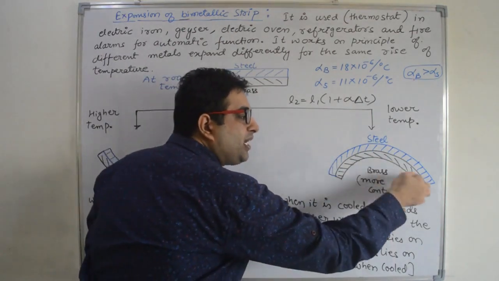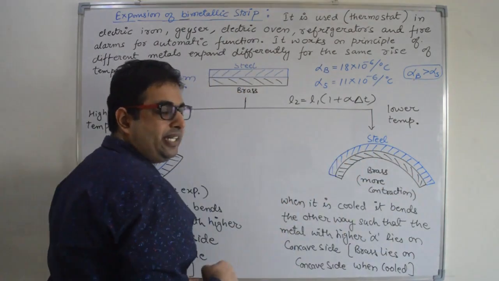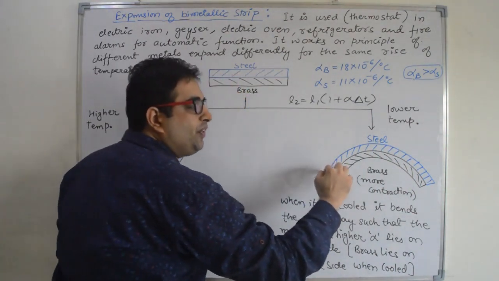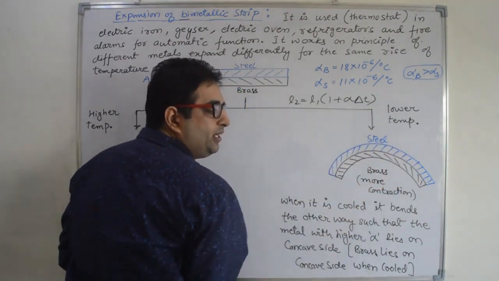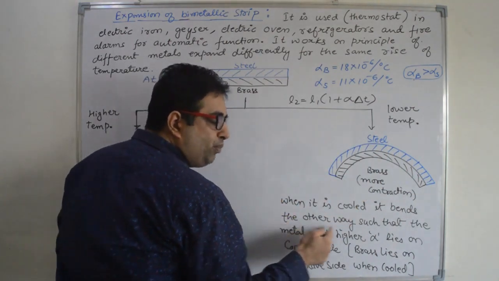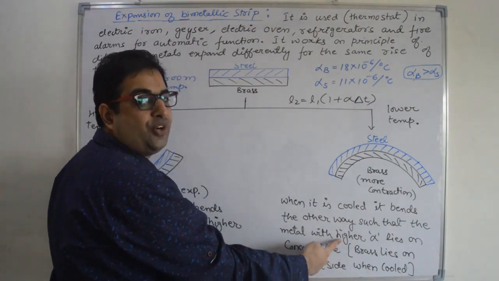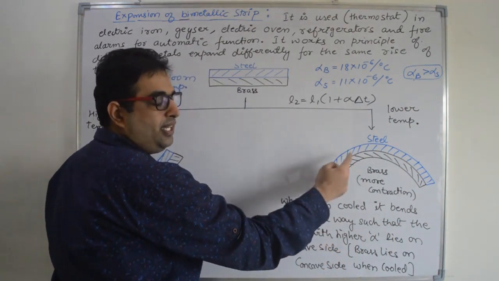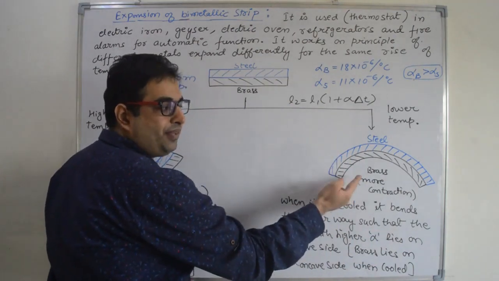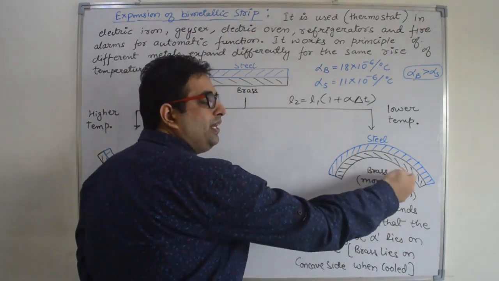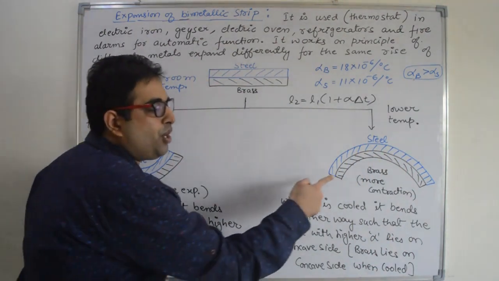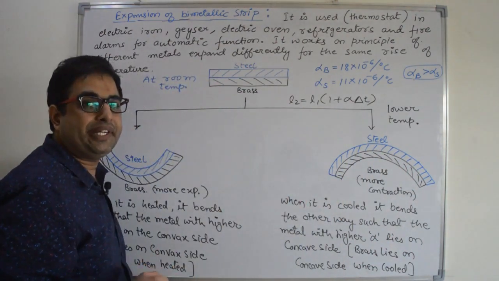So brass will come on the inner side, and steel, where there will be less decrease in length, will come on the outer side. So for more contraction, the material which is having higher value of alpha, like brass, will come on the concave side, inner side. Here brass will lie on the inner layer of this bimetallic strip because of more contraction.